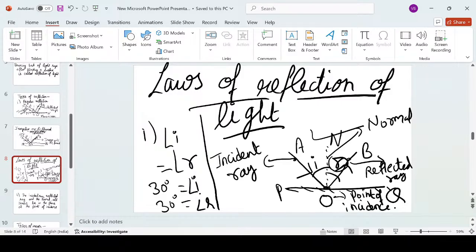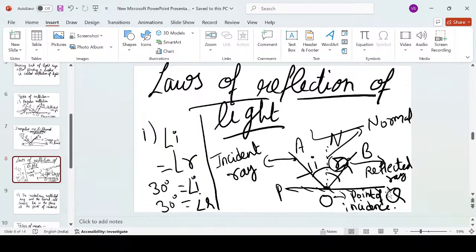So what are the laws of reflection of light? There are two basic laws of reflection of light. First of all, the incident angle or angle of incidence and the angle of reflection are always equal. Now, how to find this angle of incidence and angle of reflection? Let's draw a ray diagram for that.